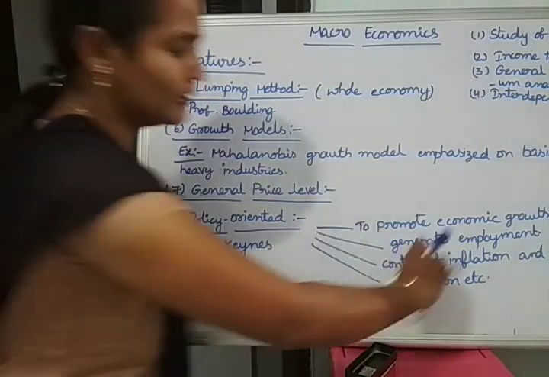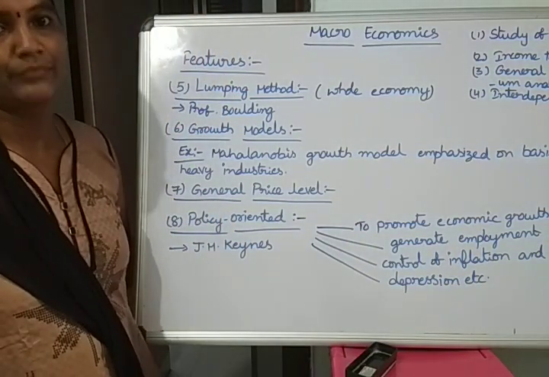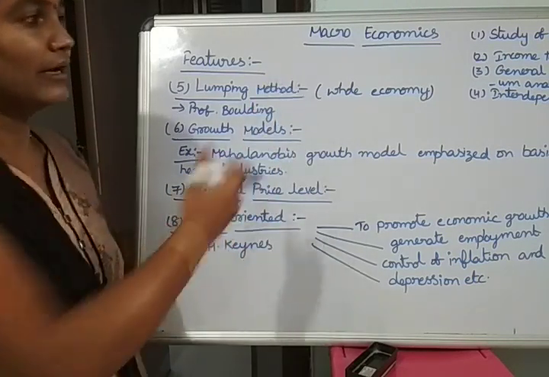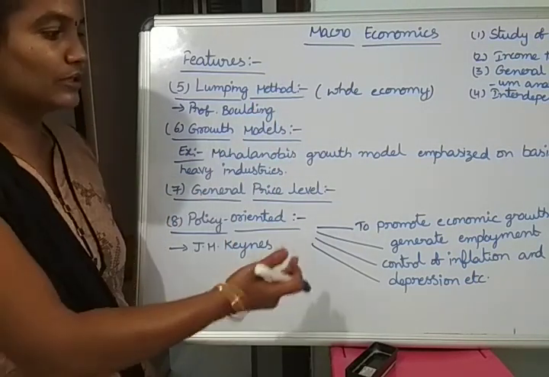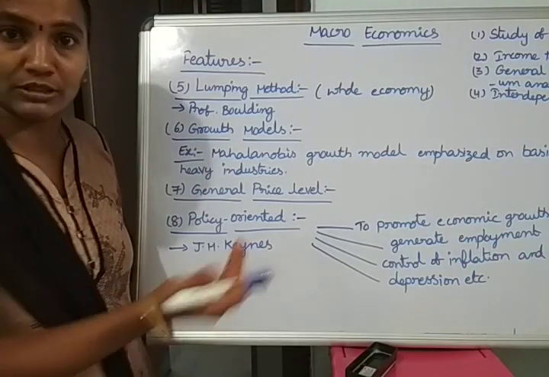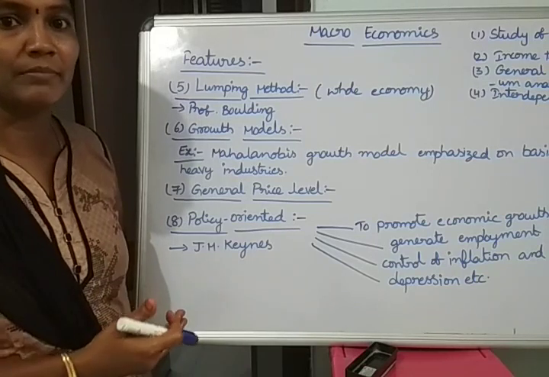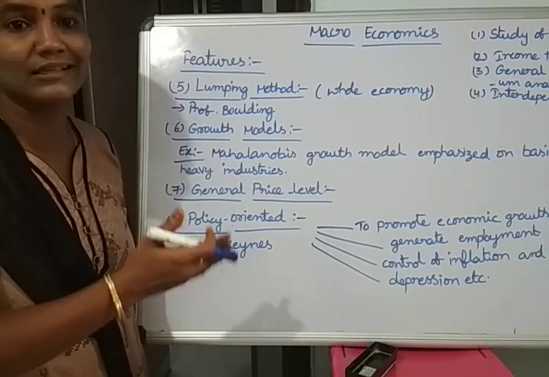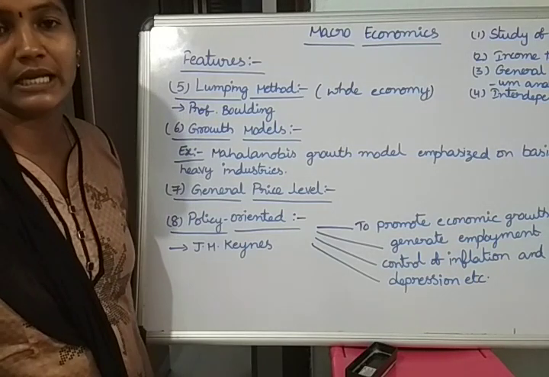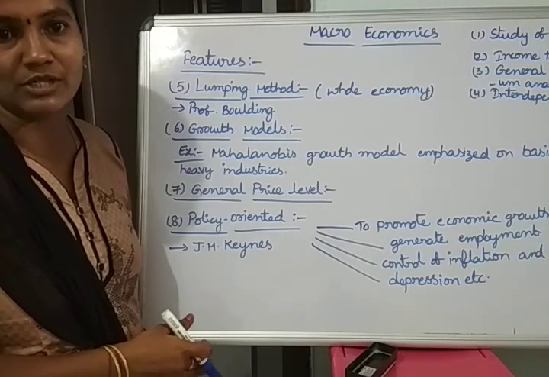These different problems can be controlled through policies, because macroeconomics analyzes the total economic system, so we can easily find the problem. If we know the problem, we can easily find the reasons behind it and implement suitable measures to control it.